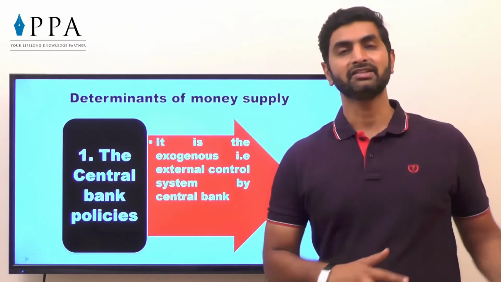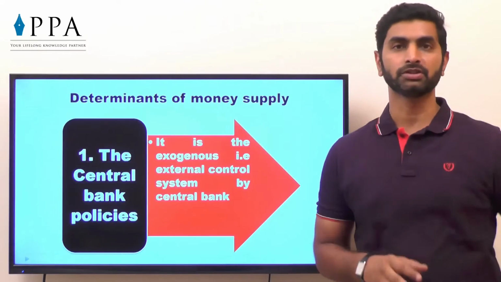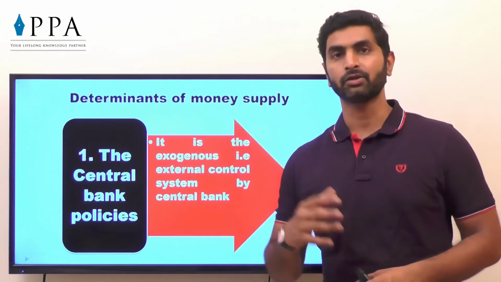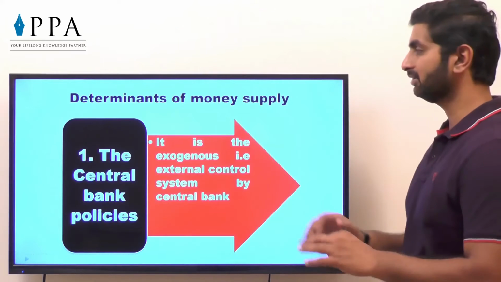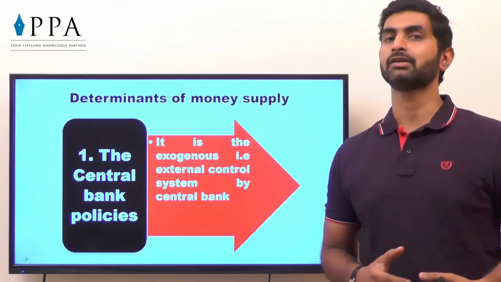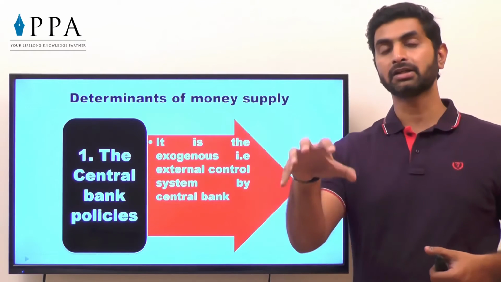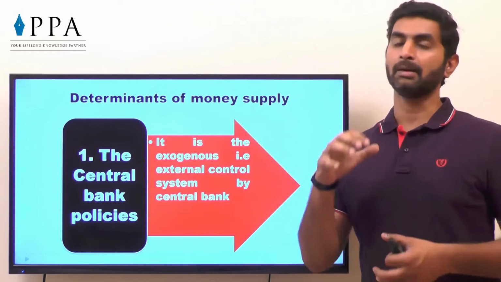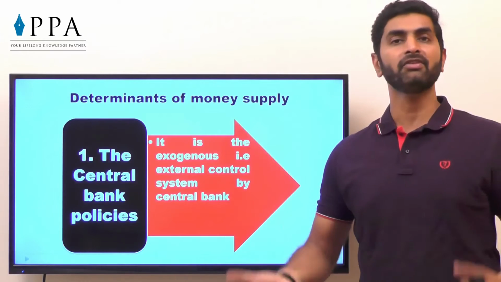Now coming out of the conceptual part, it gets a bit boring. Okay, so let's see how exactly money supply works and what are the determinants of money supply. It's easy to understand. First is central bank policies. What exactly does the central bank decide? For example, it can keep control through the interest rates. If CRR and SLR are increased, then the amount available in the hands of banks will be very low.